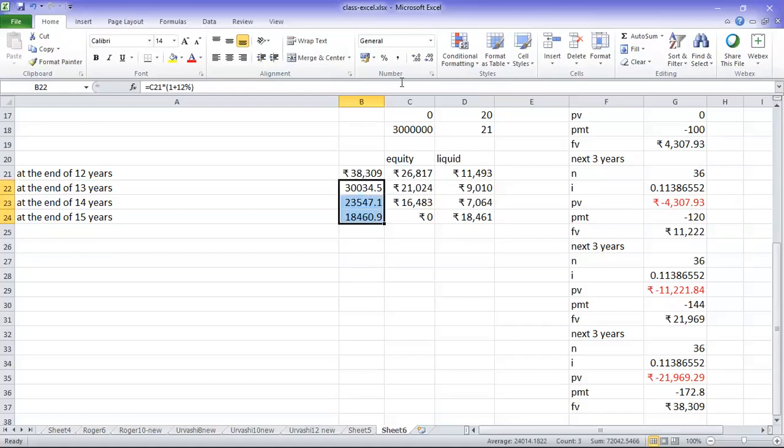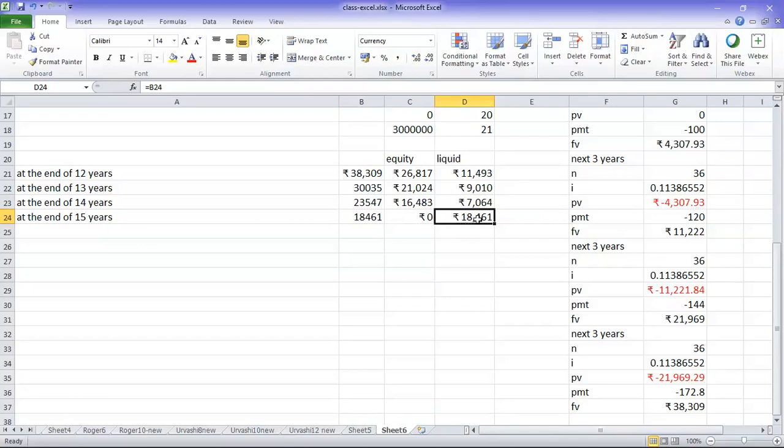Take the 70% and grow it for 1 year. Then take the 70%, 30%. Then last year, 15th year, what is happening? This amount which is there in equity is growing for 1 year. That 1 year amount is fully pushed to liquid. Nothing is in equity. The whole amount is pushed to liquid scheme.